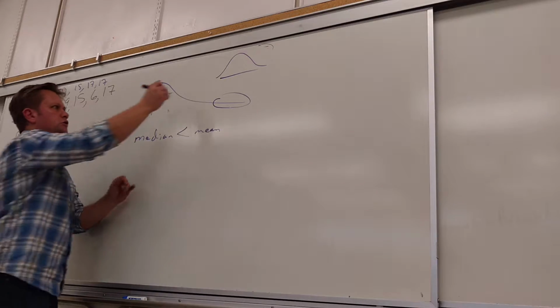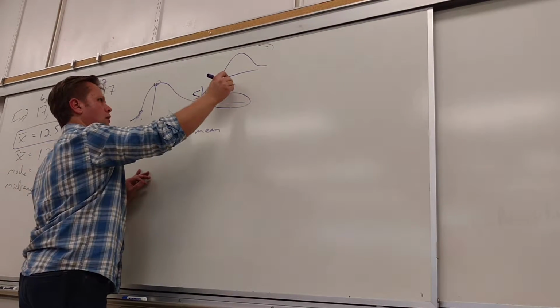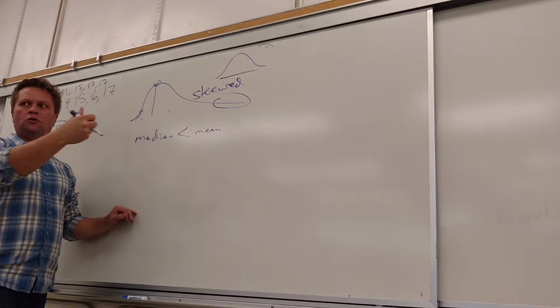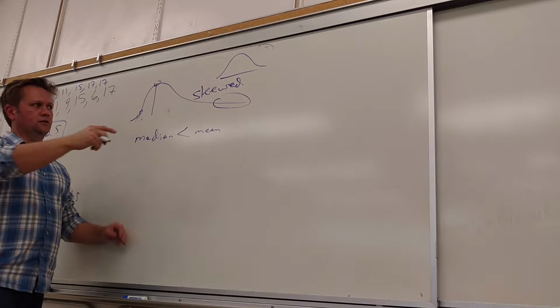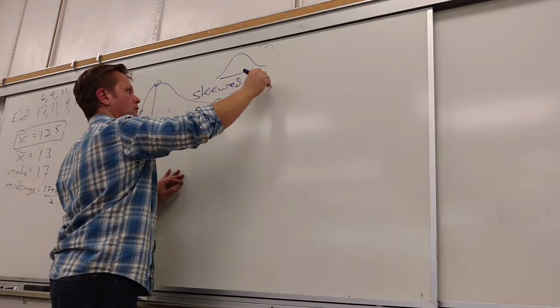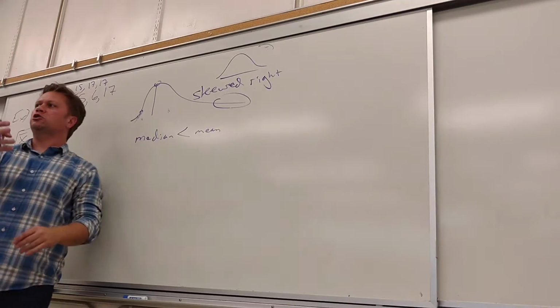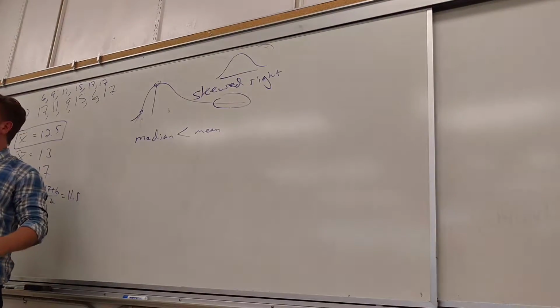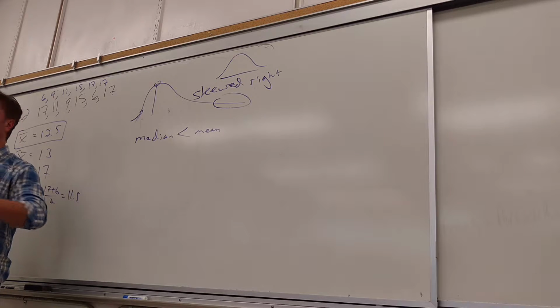So this is what we call skewed. And which way does it look like somebody pulled? Skewed to the left. Yeah, that way, but so that's skewed right. So the direction in which it looks like somebody grabbed it and pulled, that's how it's skewed. So that's skewed right.